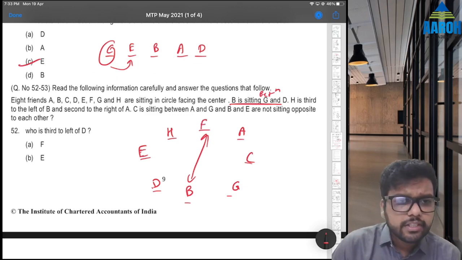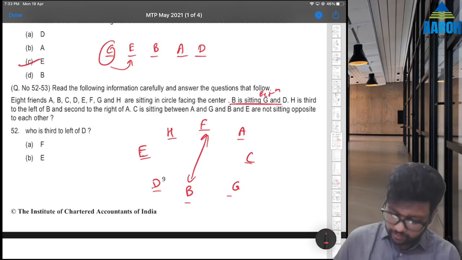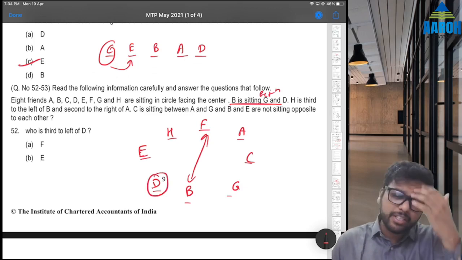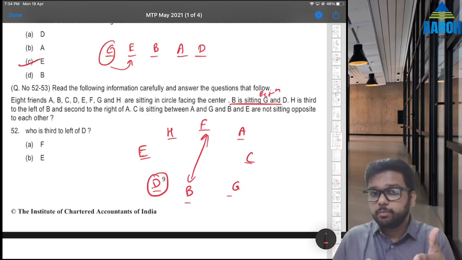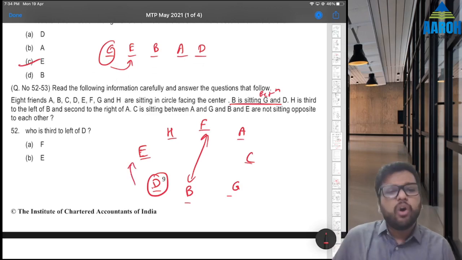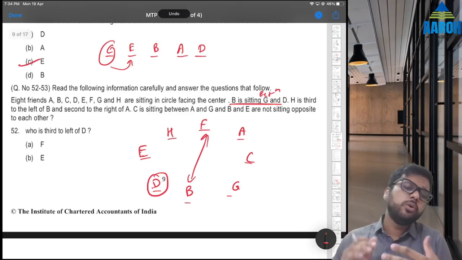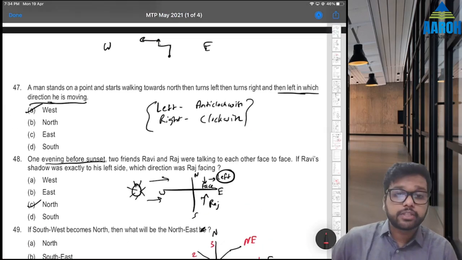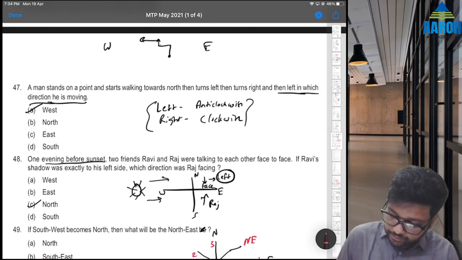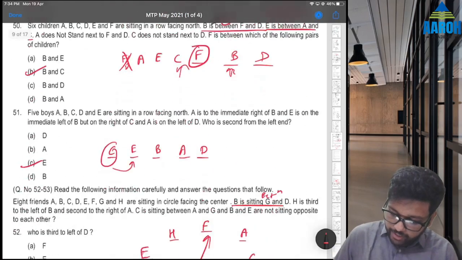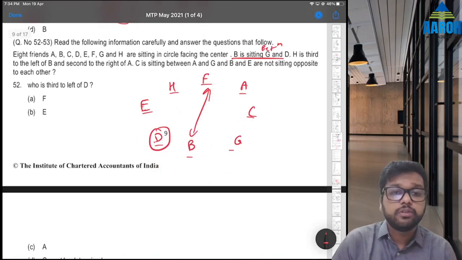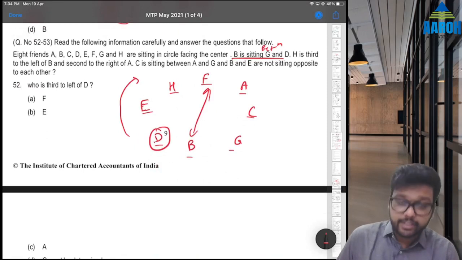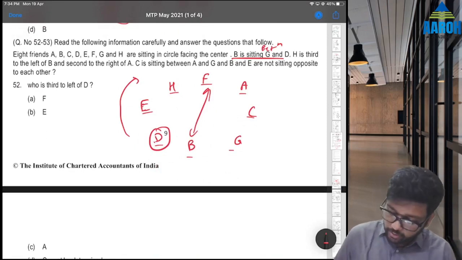Fine. Now let's answer. Who is third to the left of D? This is D. Left is you always, I mean, try to put yourself in his place. So left will be this, right? Or just try to go logically. Here we saw that this is from the point of view of movements, but from the circle point of view also, if we see, left is going to go this side, clockwise, and someone's right is going to go this side, right?